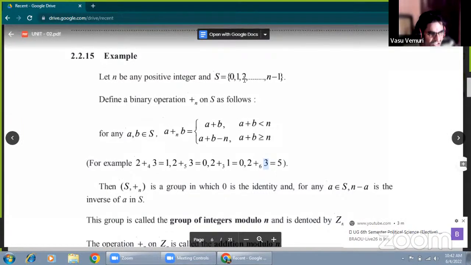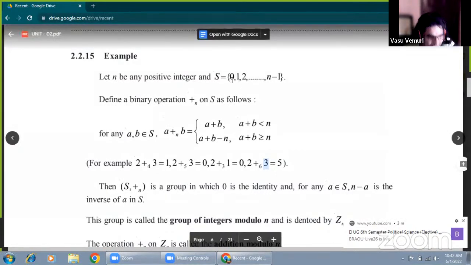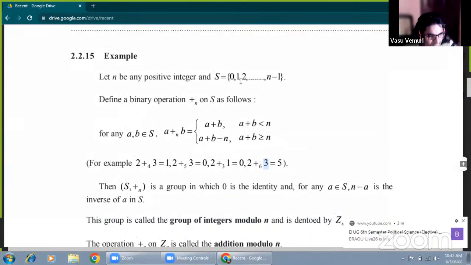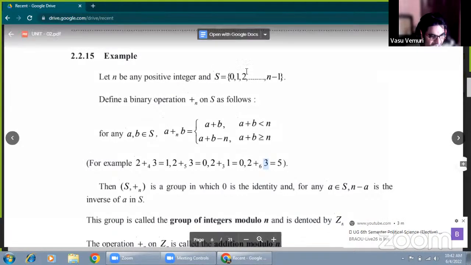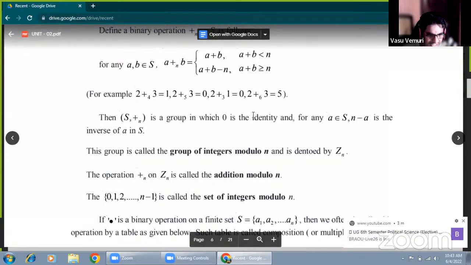Suppose we take 1 plus 0 is 1, and 0 plus 1 is 1. Now 1 under addition modulo n of 0 is 1, and 0 addition modulo n of 1 is also 1, and 1 is in the set. Therefore, 0 is the additive identity, and the identity is within the set. Therefore, 0 is the identity.